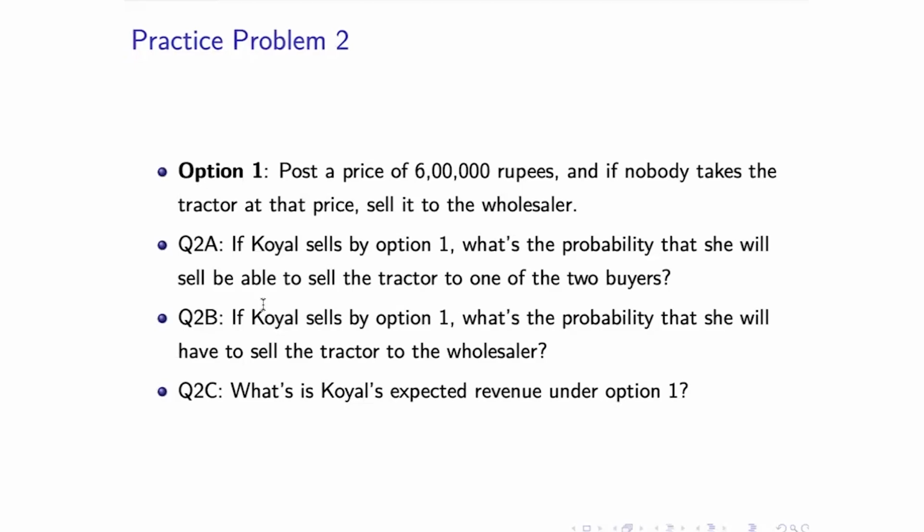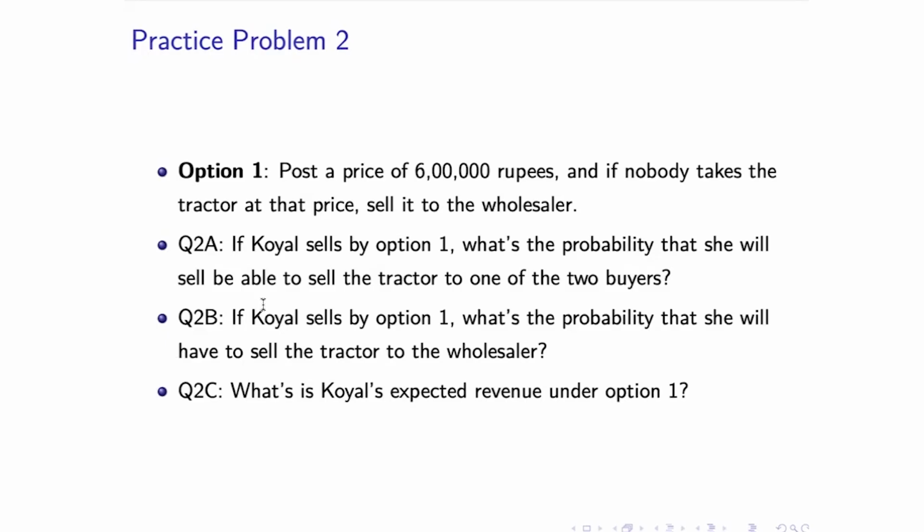That's question one. Question two is, if she sells by option one, what's the probability that she'll have to sell it to the wholesaler? Remember, only if she gets a price of 6 lakh is she going to be able to sell it to somebody. Otherwise, she has to sell it to the wholesaler. And finally, the third part is, what is Koel's expected revenue under this option? Again, pause the video, think about this, and then think about how to do it.